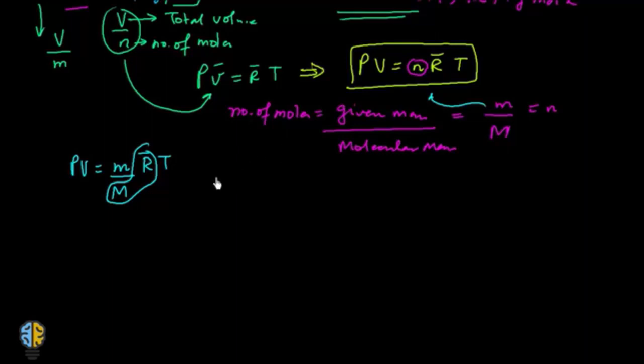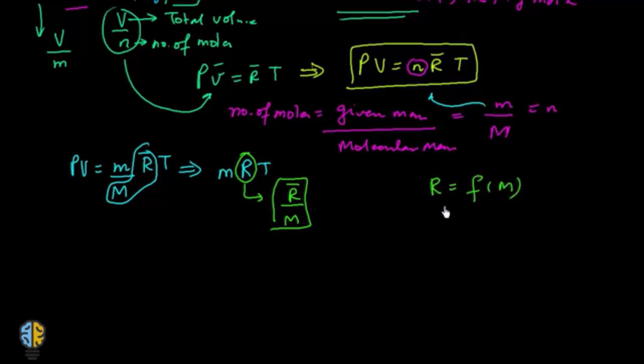So this would then become m into R into T, where this value capital R is equal to R bar upon M. This means that this value R is basically a function of the molecular mass. This means it will vary for every gas, as the molecular mass of the gas is also different.